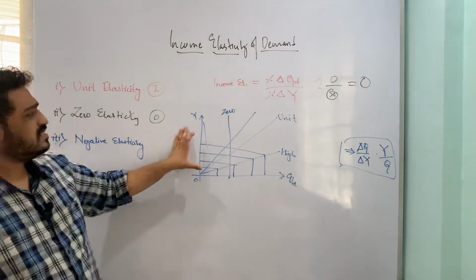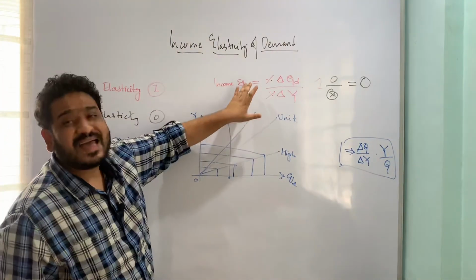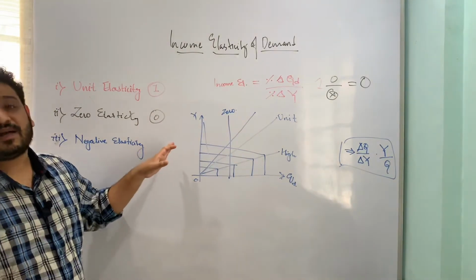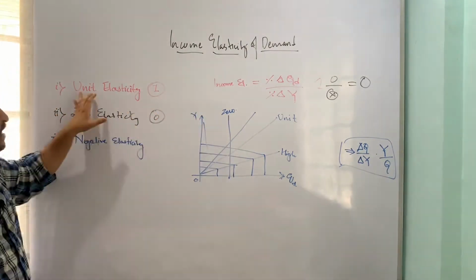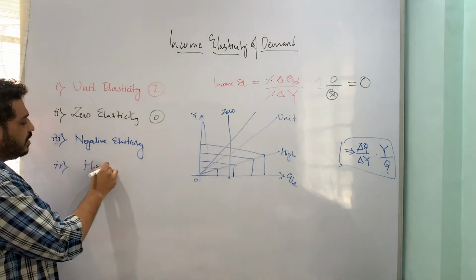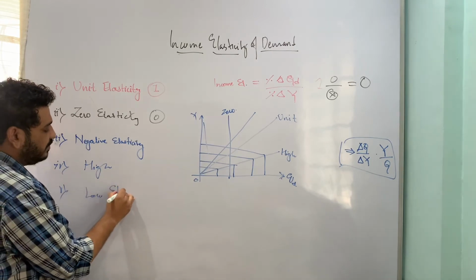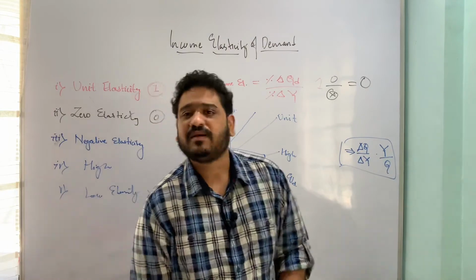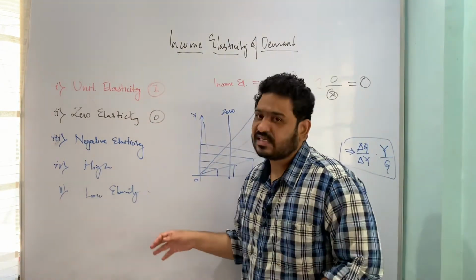So this is how you can look at the concept of income elasticity of demand, and how graphically you can see the changes in quantity demanded with respect to any corresponding change in income. I hope the idea is pretty much clear. If you are interested, you can write about high, and there's the fifth type which is called low income elasticity of demand. So this is how you can look at an important concept in the introductory part of microeconomic analysis as far as elasticity is concerned.